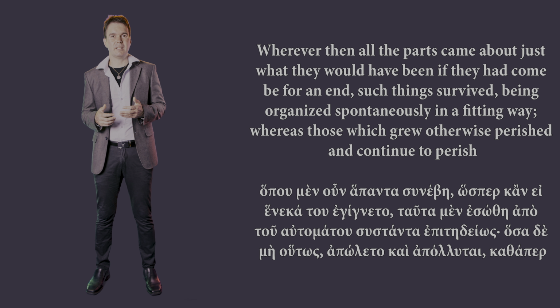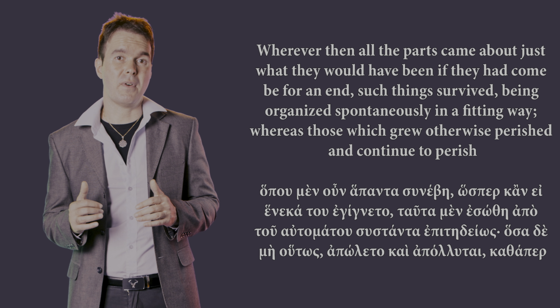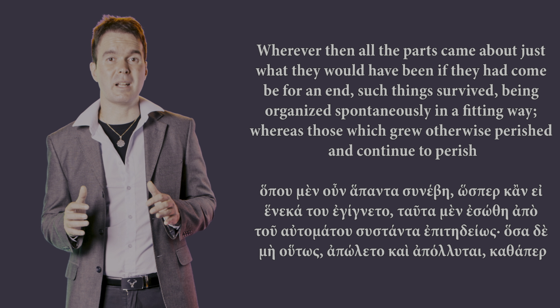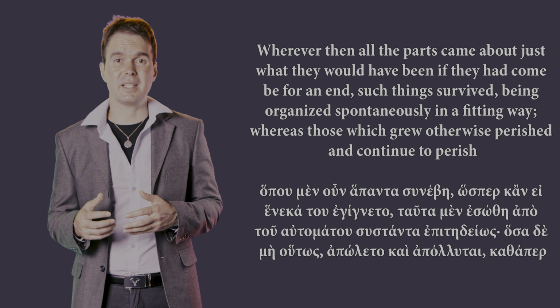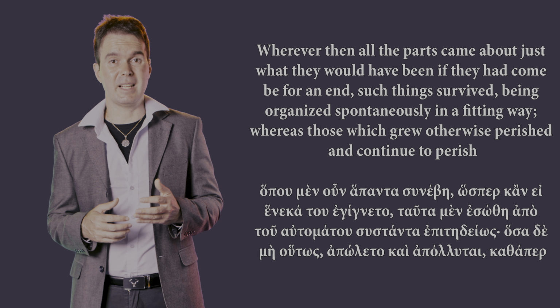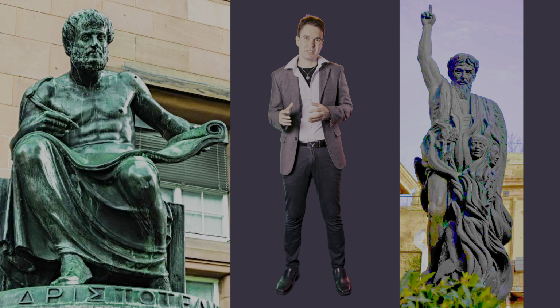And then he goes straight into natural selection and says organisms with a combination of useful characteristics survived because they were found in an appropriate composition. Those without this combination of characteristics got lost, and they continue to get lost. In other words, he says that natural selection is a dynamic process and it keeps going. Aristotle says that it happens like Empedocles explains in his text with a man-faced ox progeny. Aristotle connects his natural selection to an evolution text of Empedocles.